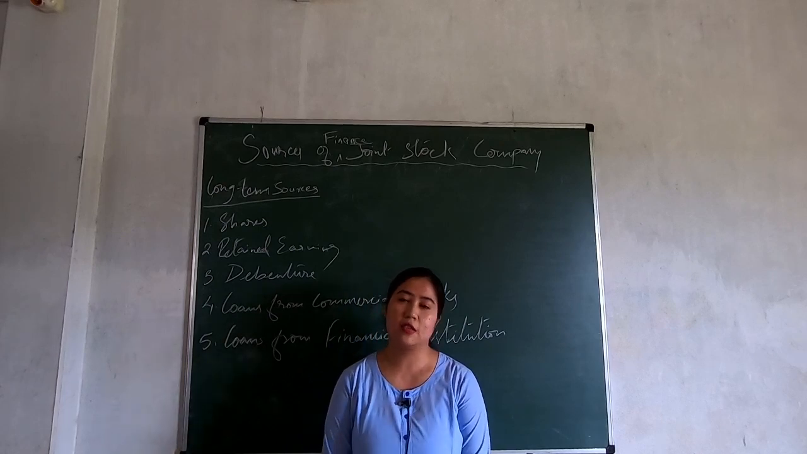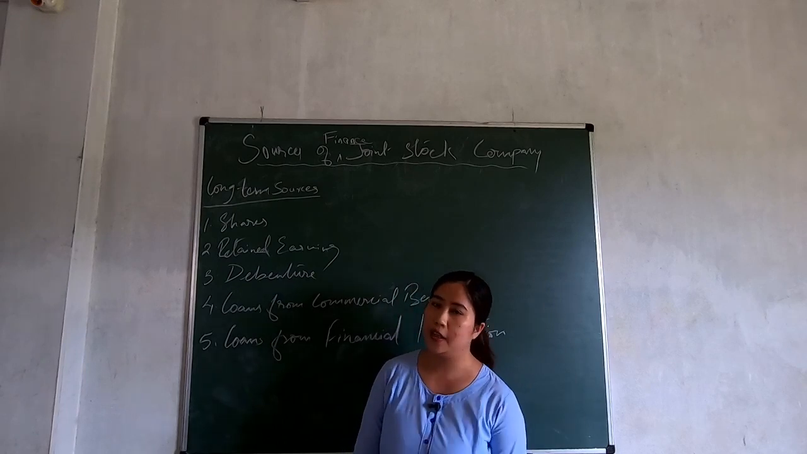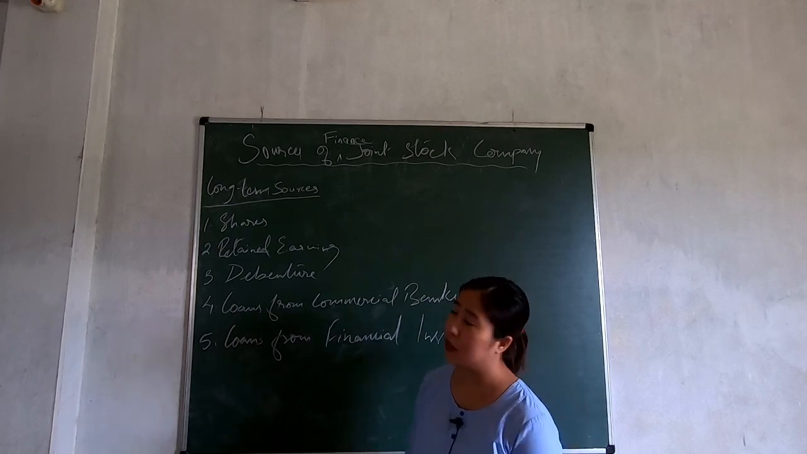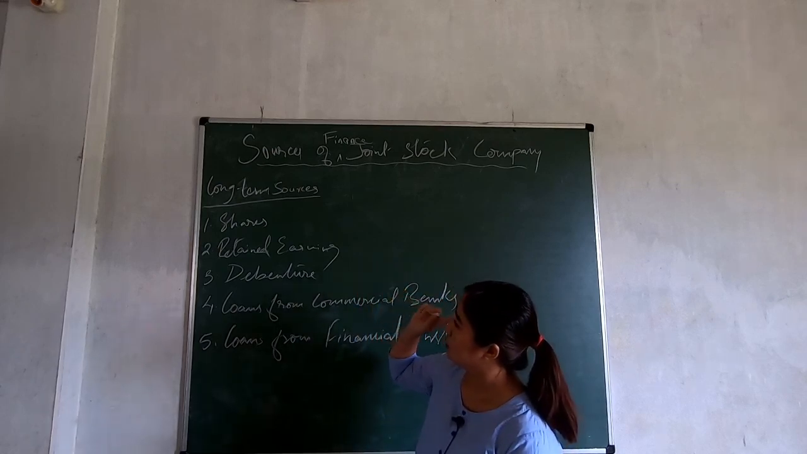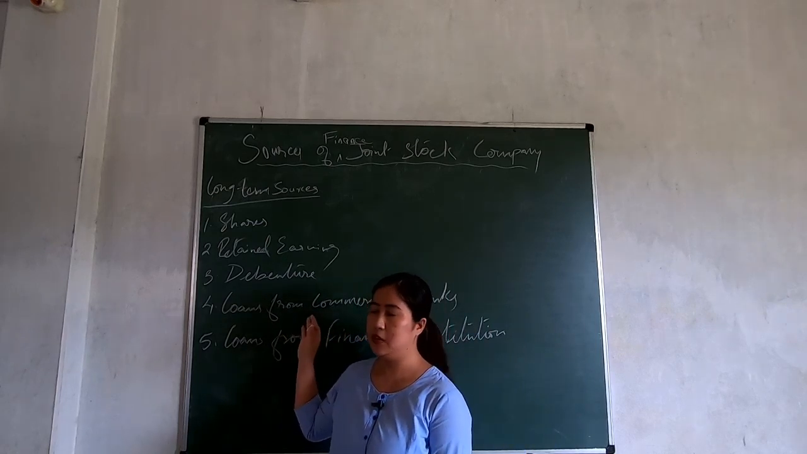Today the subject is commerce, and the topic is sources of finance for a joint stock company, the long-term sources. This is the continuation of the chapter which we have briefly finished. I mean, half of it we have finished in the class.